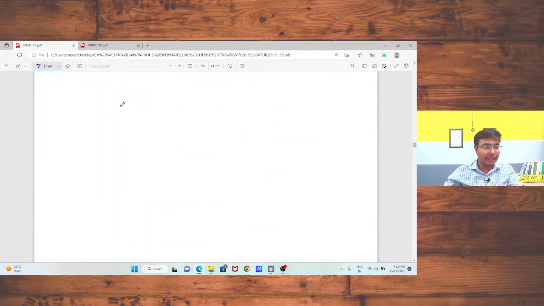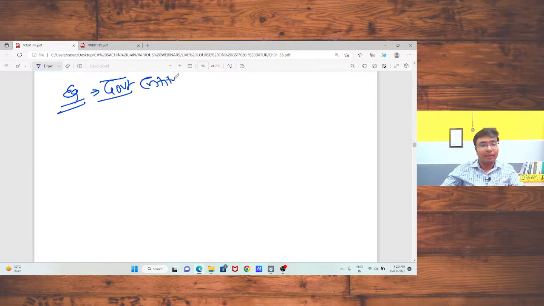I am just going to take an example for that situation. This is specifically applicable in case of government entities. Okay, government entity, that is central government, state government, local authority.